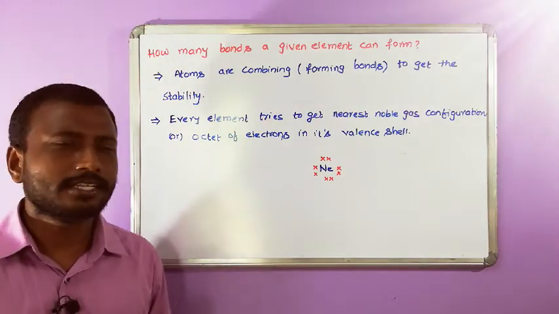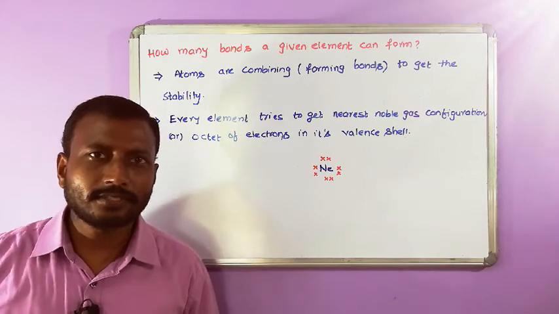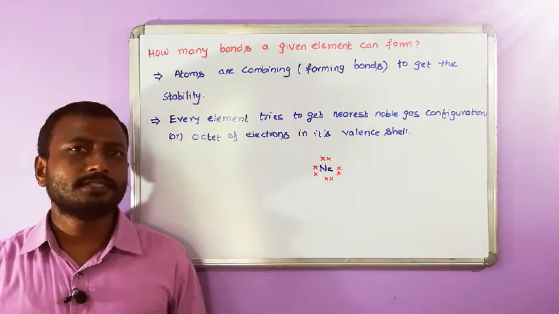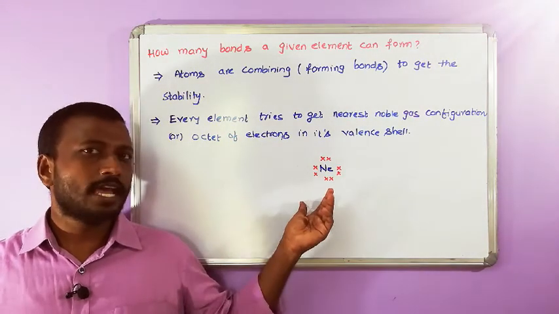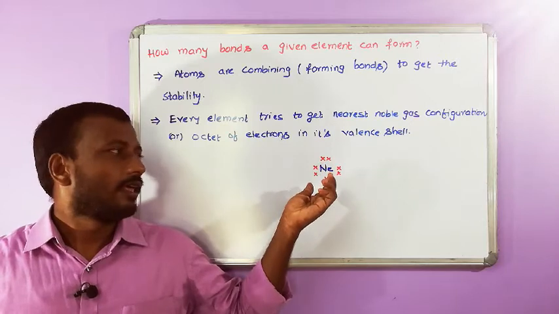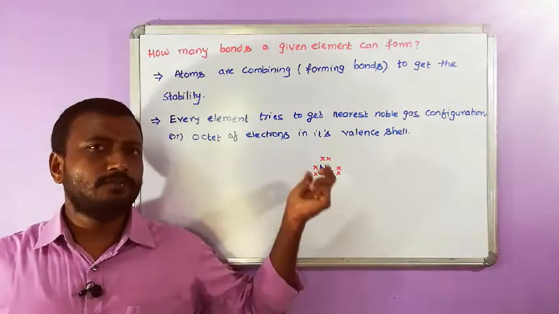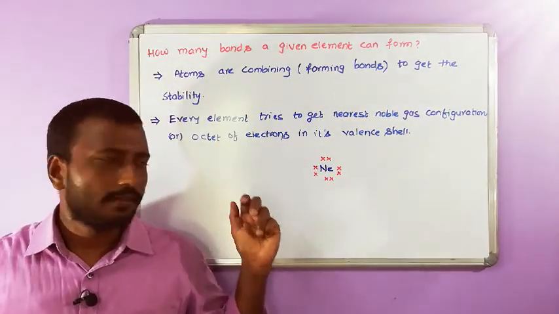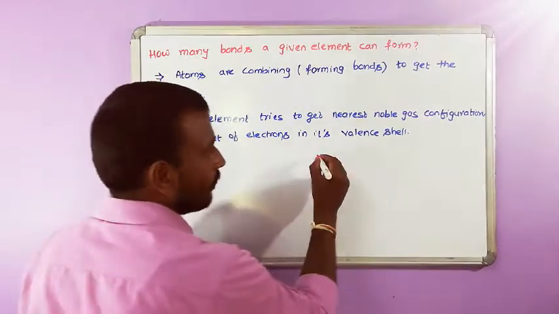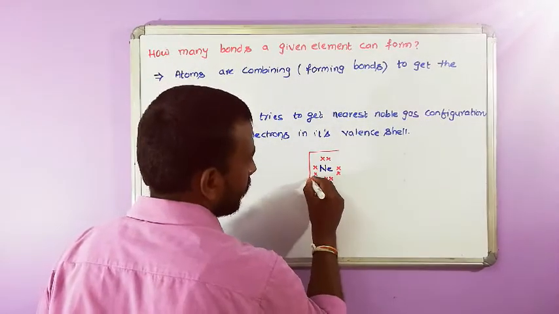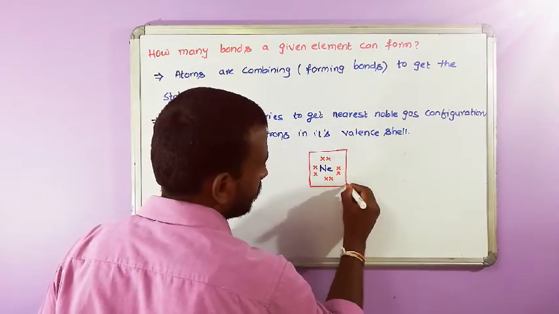Why is neon said to be stable according to the theoretical concepts? Neon is said to be stable because it has a completely filled valence shell. Octet means 8 electrons.